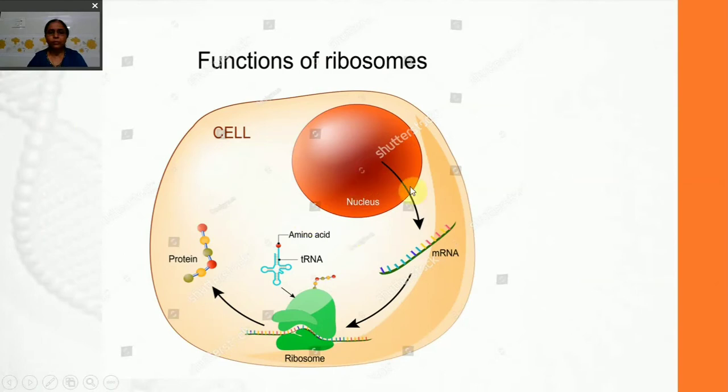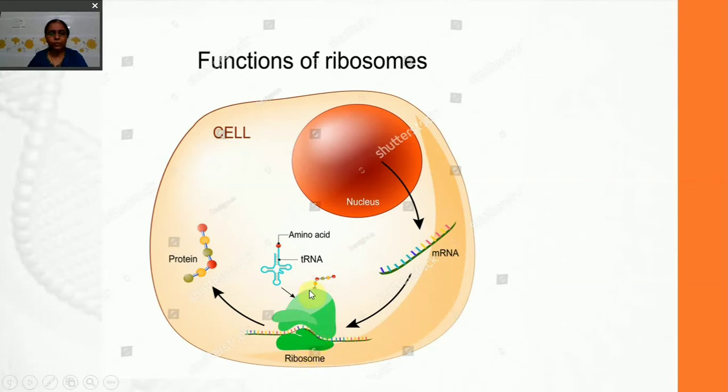Functions of ribosome. The main function of the ribosome is protein synthesis. It happens when the messenger RNA comes from the nucleus to the site of protein synthesis, that is the cytoplasm. This is the messenger RNA which has come to the cytoplasm. The two subunits of the ribosome attach.